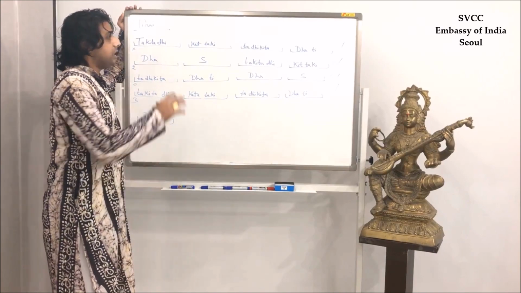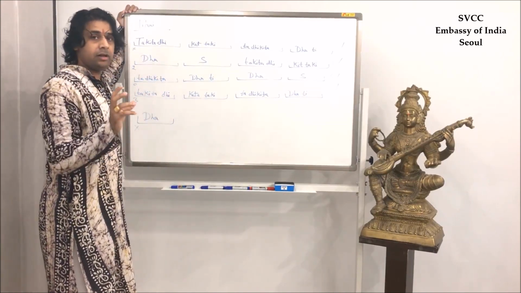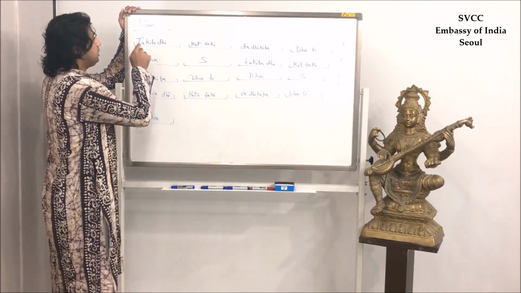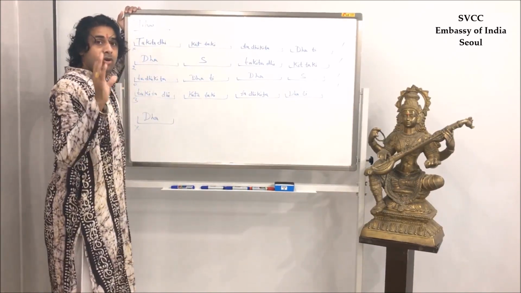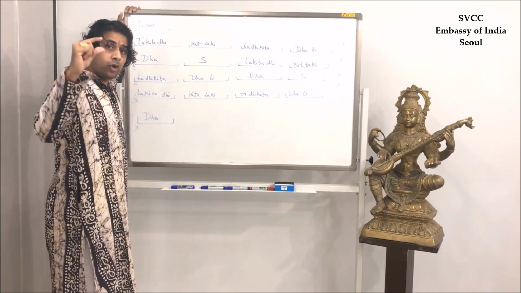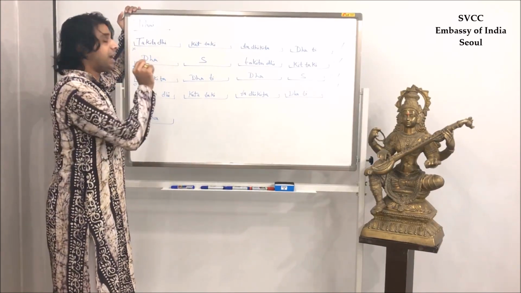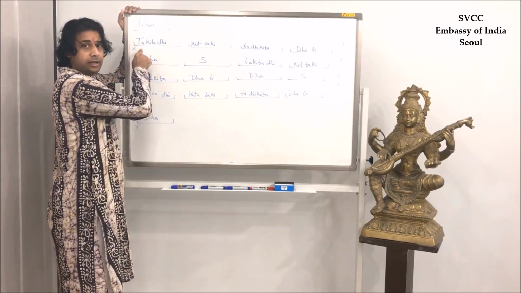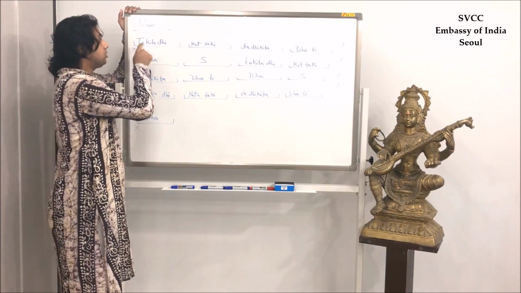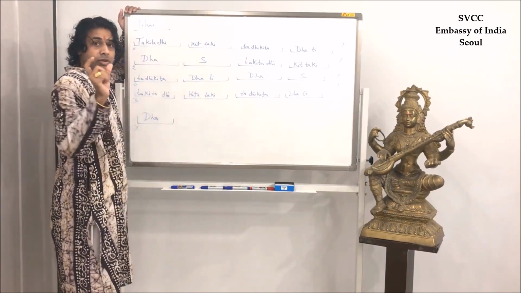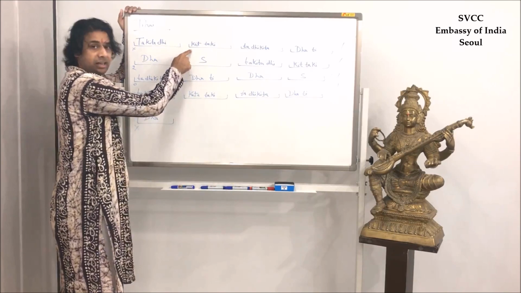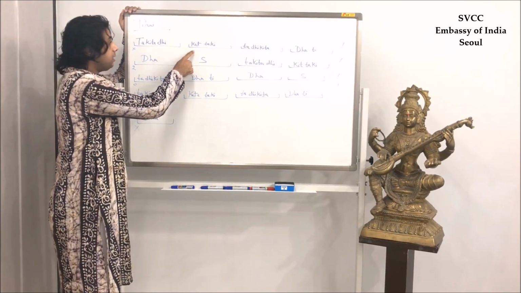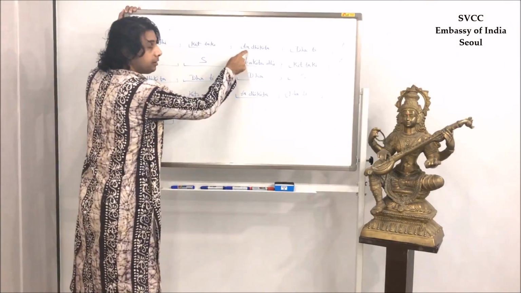Now it's a little bit complicated because we are using more words. Takita dhikita. Whichever word is coming first, from that word we will start the beat. So this takita is starting from ta. Takita dhikita, so dhikita is coming on the second beat. Takita dhikita takita.